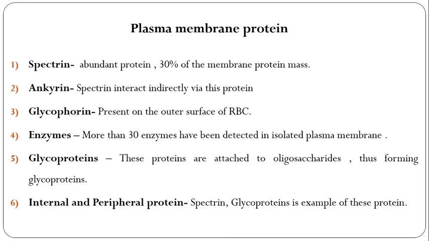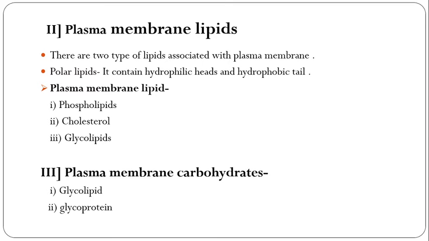Next are the plasma membrane lipids. There are two types of lipids associated with the plasma membrane. They are called polar lipids. They contain a hydrophilic head and a hydrophobic tail. Hydrophilic is the water-loving head, and hydrophobic is the water-hating tail.